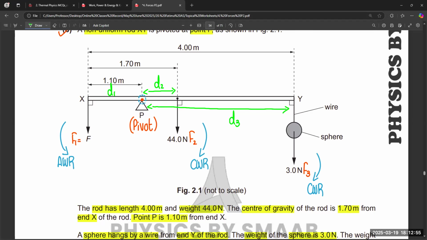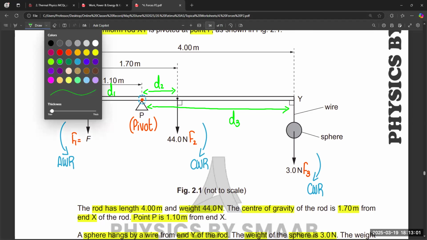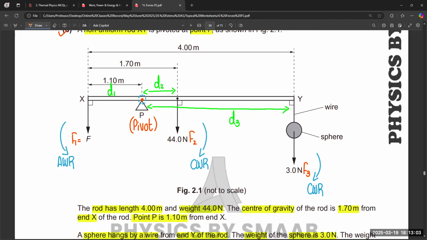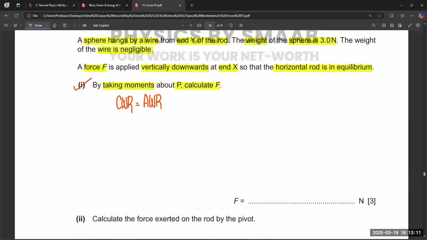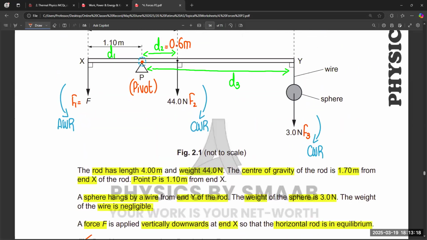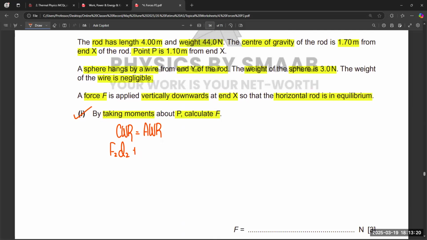From 1.7, we subtract 1.1, which equals 0.6. So F2 is 44, D2 is 0.6. F2 D2 clockwise, F3 D3 also clockwise.